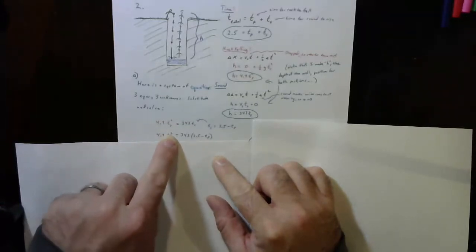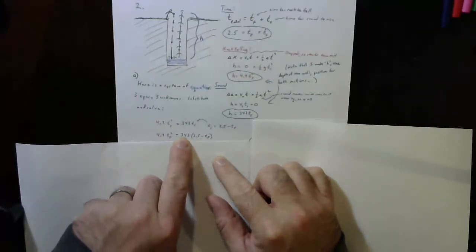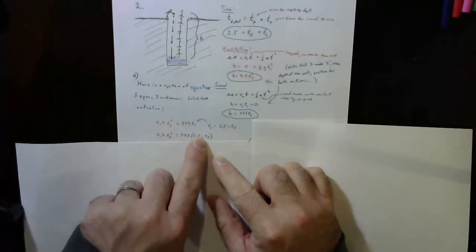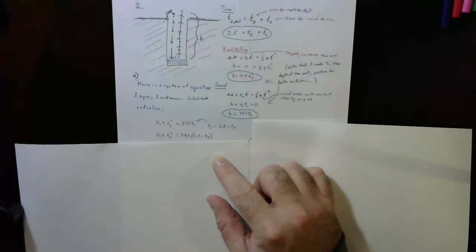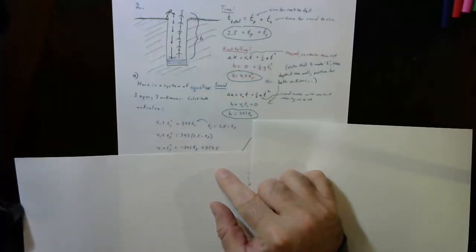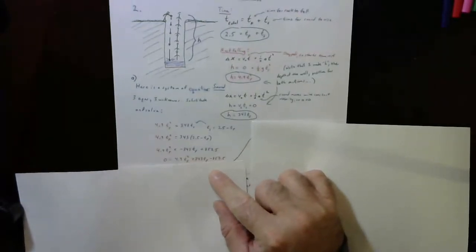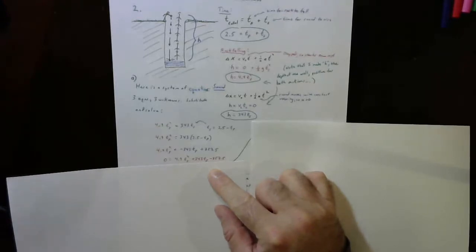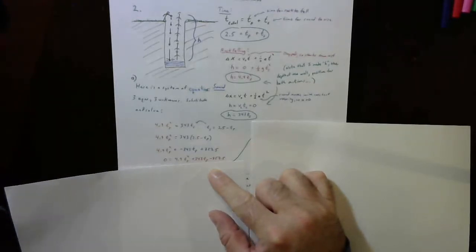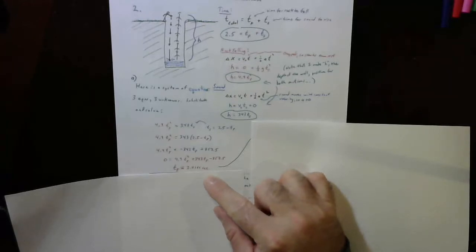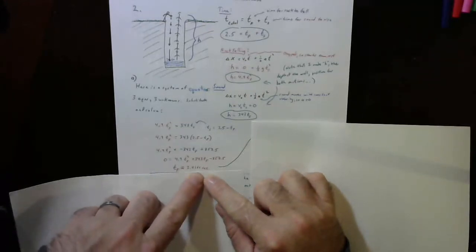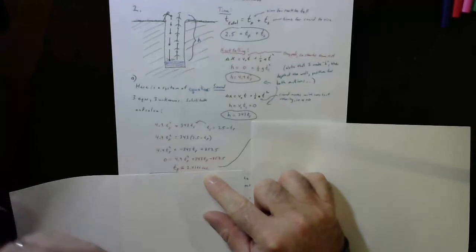But we see that this is a TF squared term, and now I'm going to distribute that 343. I'll get a TF to the first power term and a constant term, which means we're going to have a quadratic to solve. Life's like that sometimes, right? But solving quadratics is pretty easy for my calculator using a solver program I like to use. And bam, you get the time for the rock to fall was 2.4166 seconds out of that total 2.5 seconds.